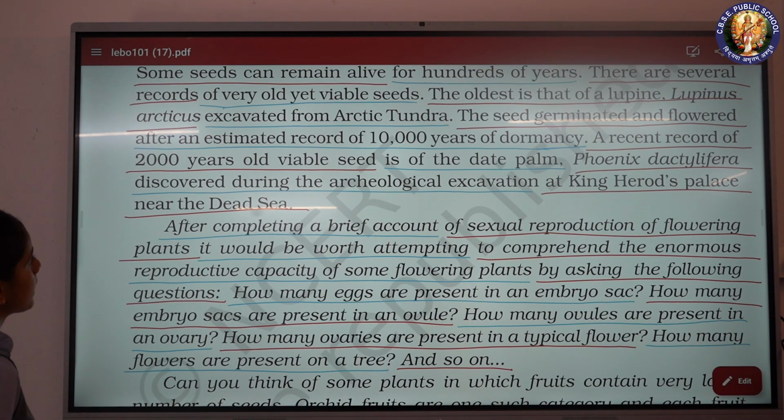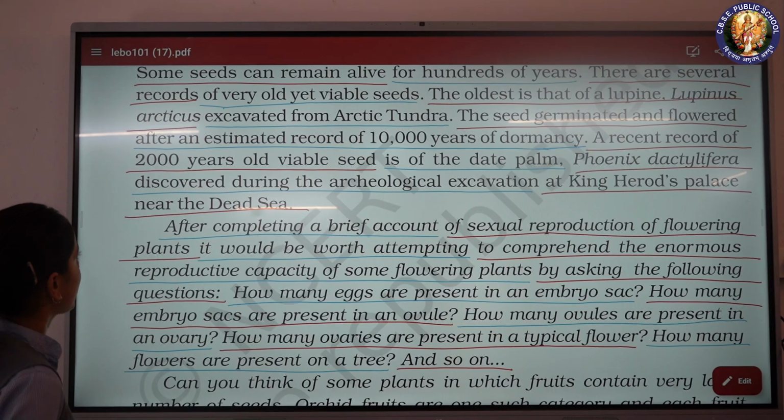The oldest is that of a lupine, Lupinus arcticus, excavated from Arctic tundra. The seed germinated and flowered after an estimated record of 10,000 years of dormancy.